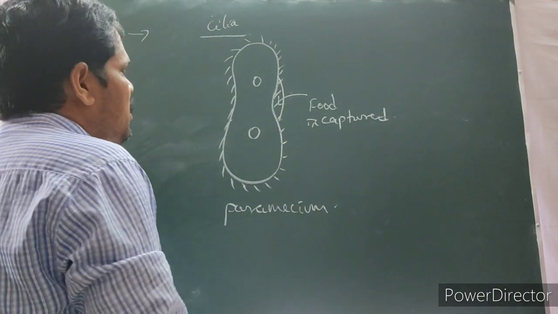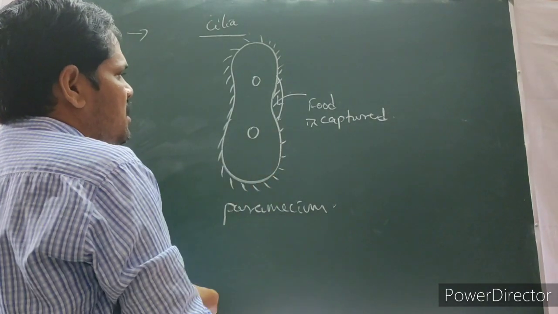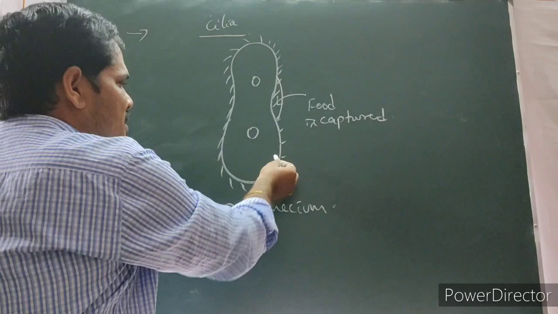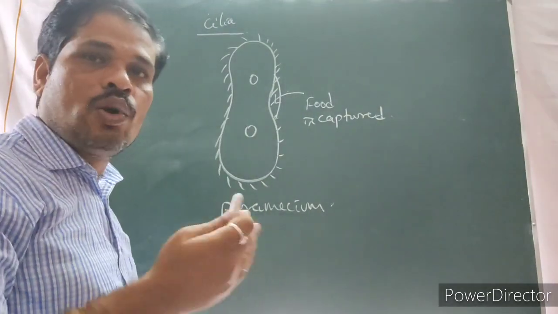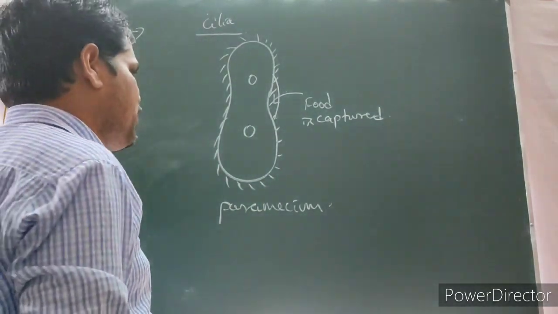The next one. Along with this movement, these cilia are helpful for the locomotion of the paramecium also.